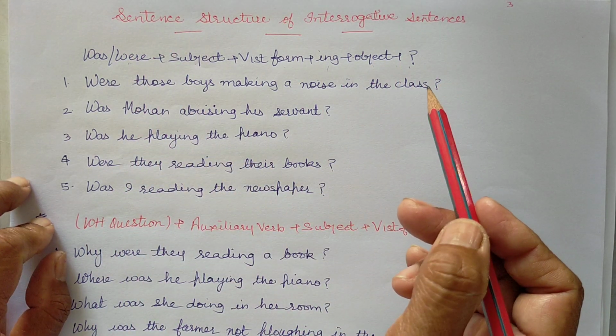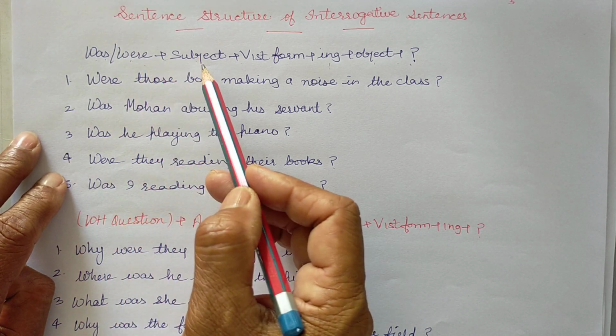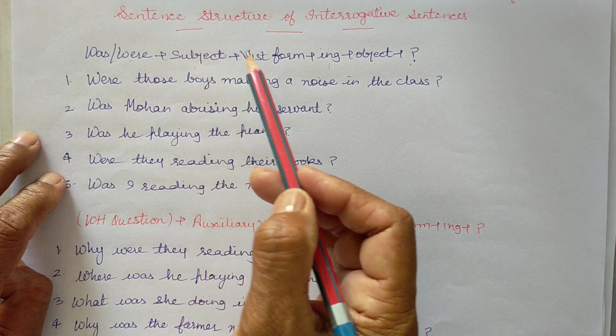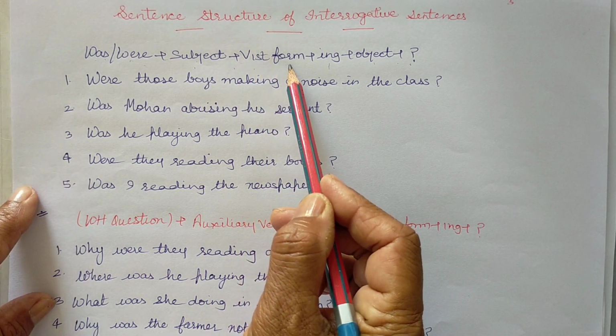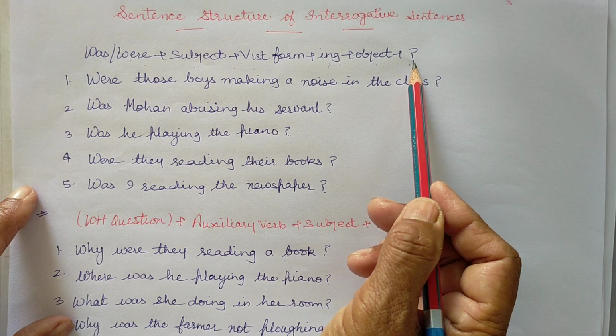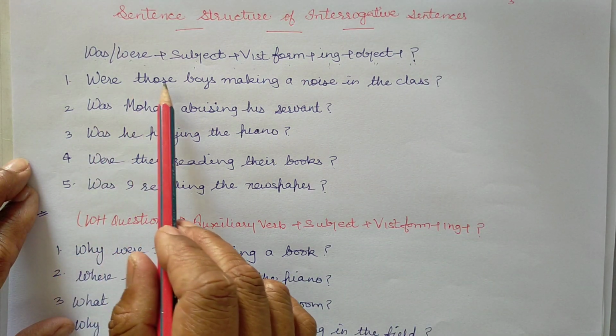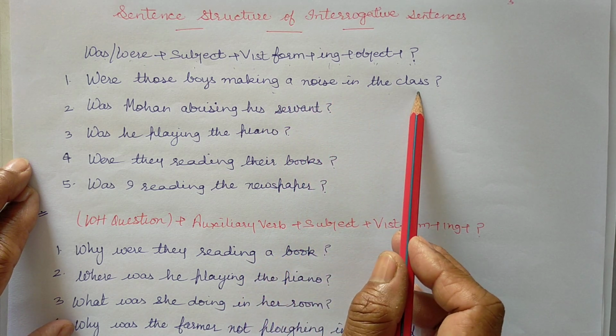Sentence structure of interrogative sentences: was, were plus subject plus verb's first form plus ing plus object plus question mark. Example, were those boys making a noise in the class?